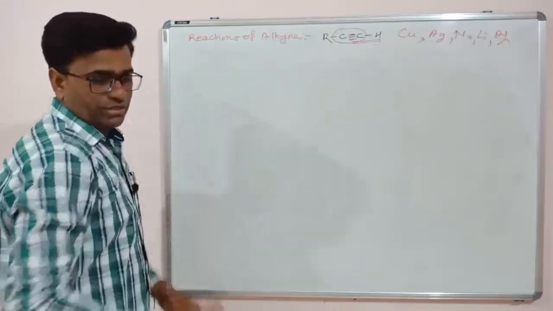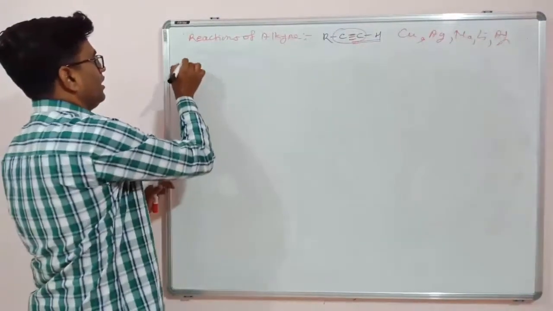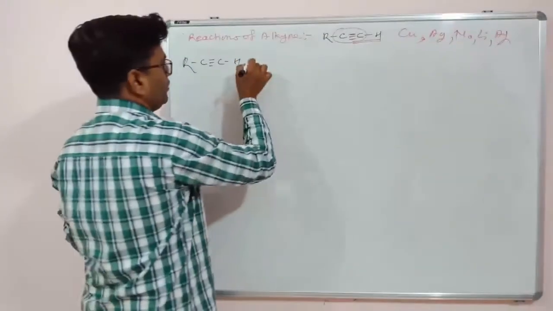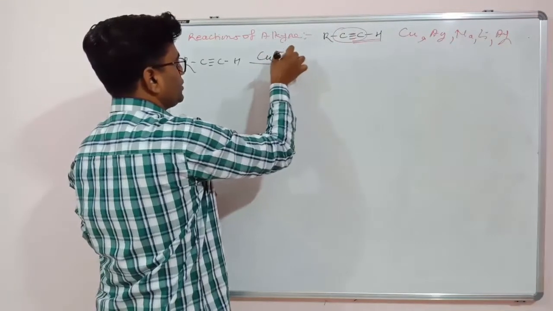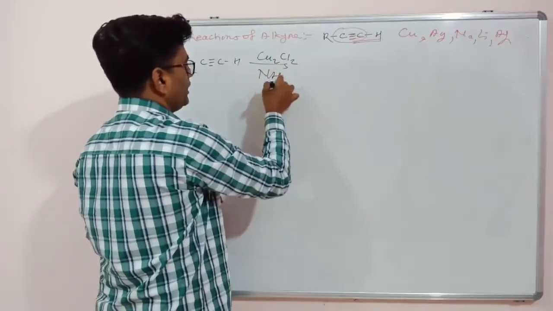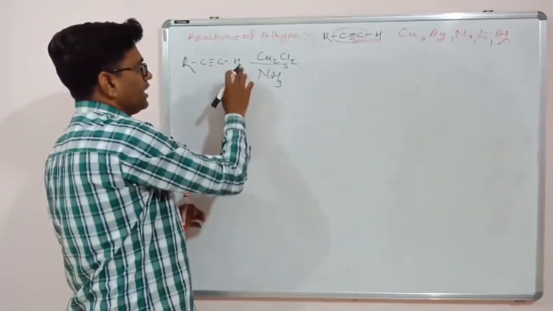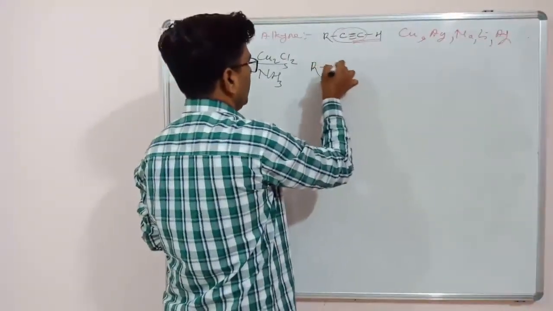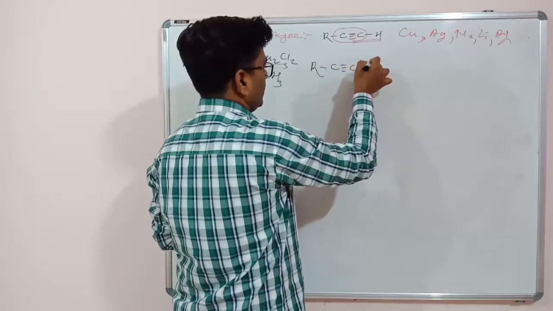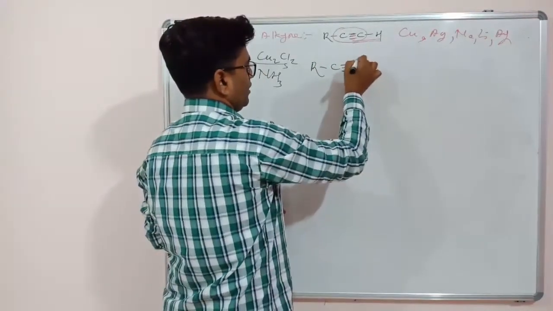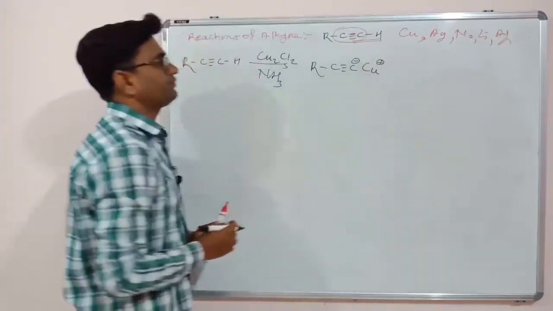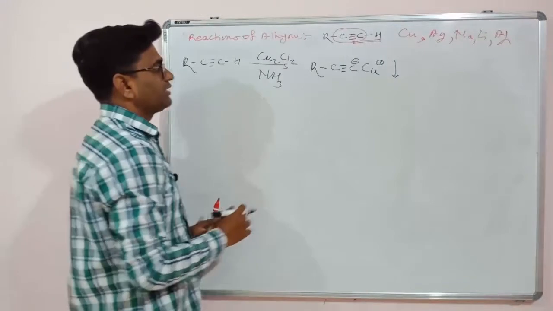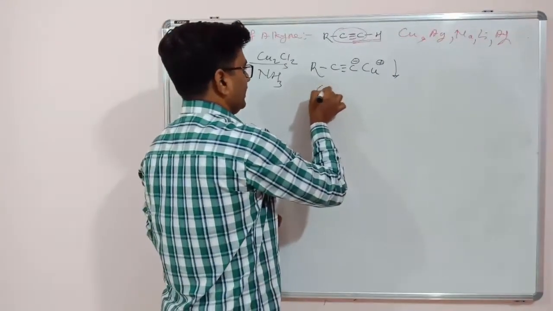For example, suppose we have R C triple bond CH and react it with Cu2Cl2 in the presence of ammonia. This hydrogen is replaced by copper and a red precipitate is obtained. So R C triple bond C Cu, which is precipitated. This is called copper acetylide.